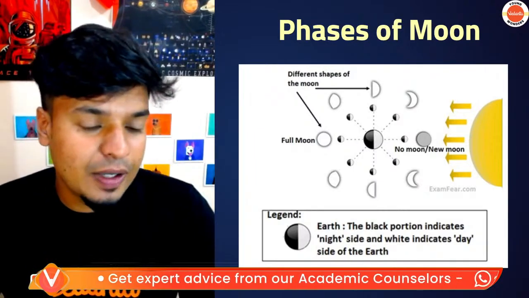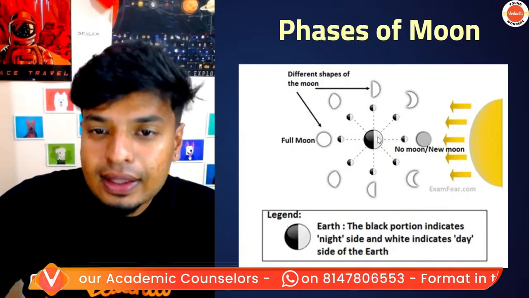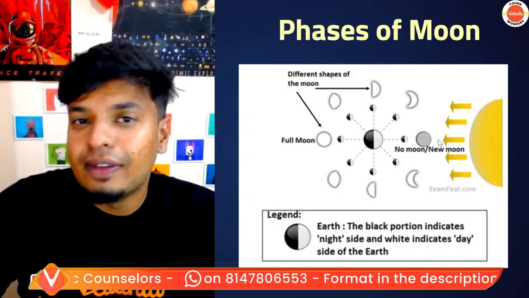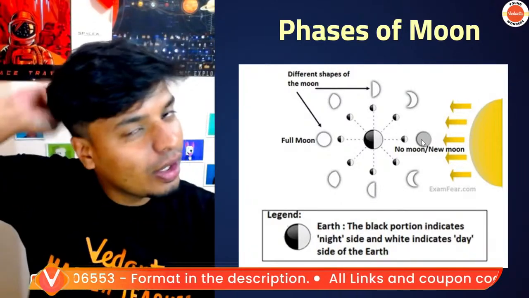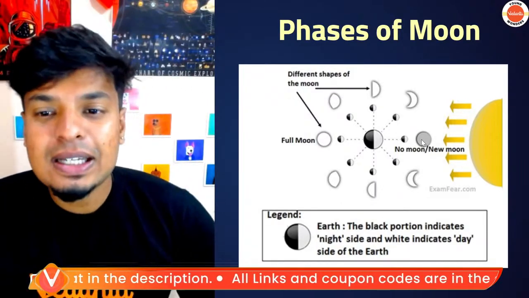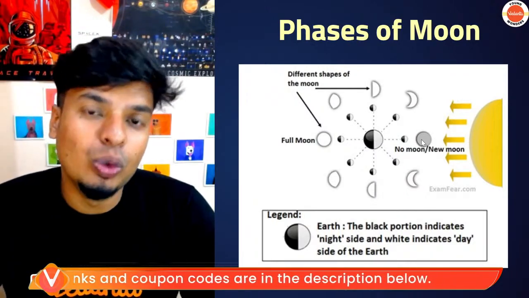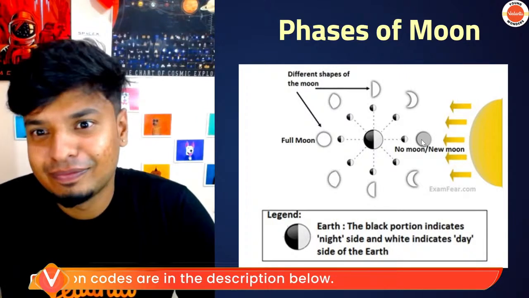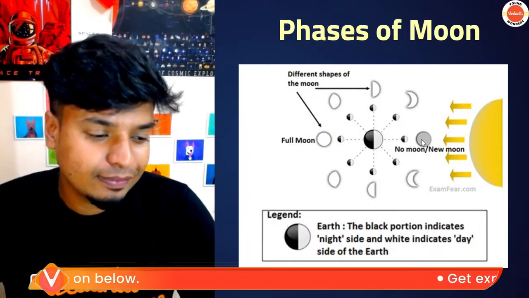Got it? So, when the moon is in between the earth and the sun, we cannot see anything because the light is falling behind the moon. That is no moon, also called new moon, Amavasya. Right? Then slowly the moon starts to appear.